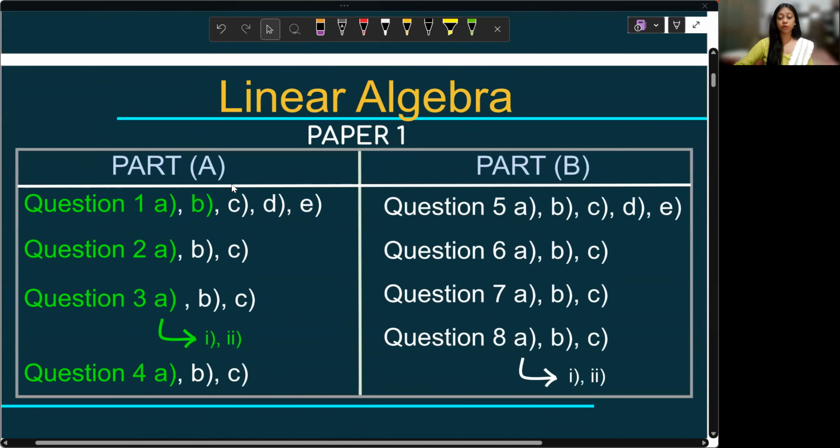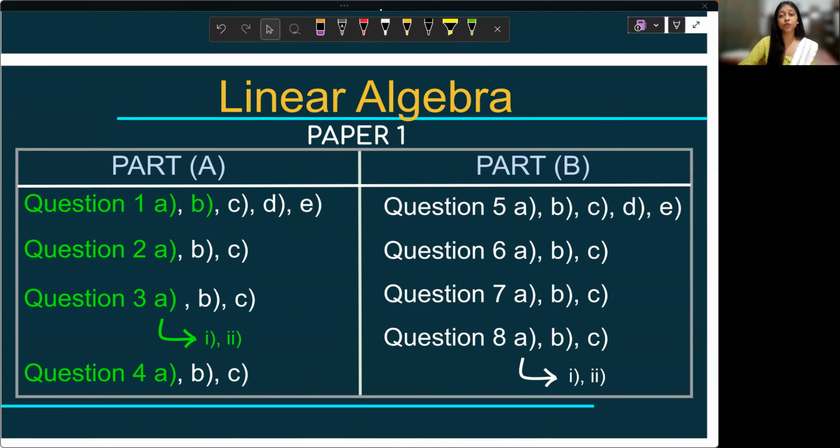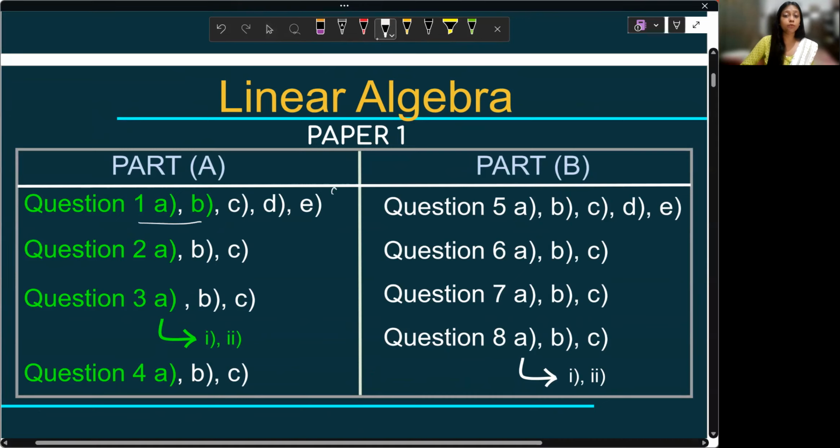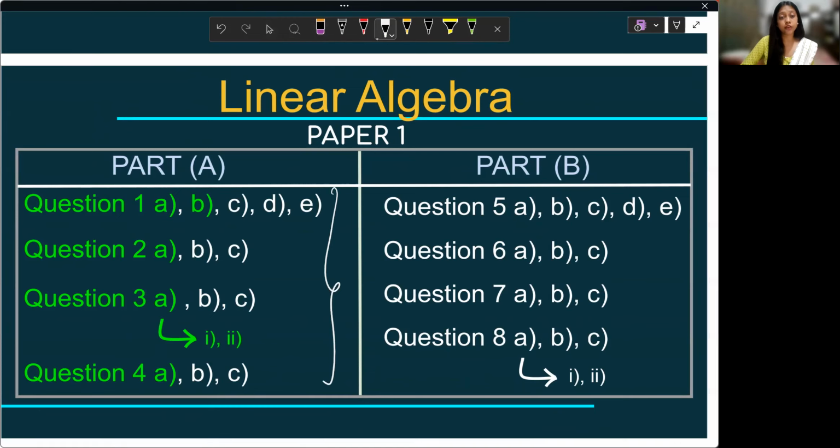So we are solving UPSC Mathematics Optional questions from 2022. So this was the basic format of your exam. As you can see from the linear algebra section, I have highlighted here. It is only the part A of your paper, and question number 1, which is a mandatory question to attempt all the parts. So first two questions are from linear algebra, and then second, first, third, there were 2 parts for it from linear algebra, and fourth A. So we are going to discuss each and every question one by one. Let's start.